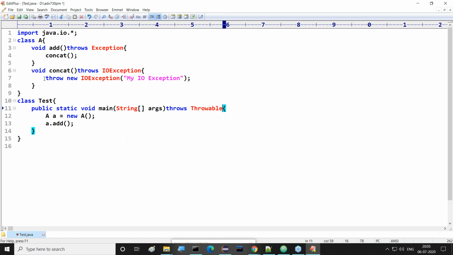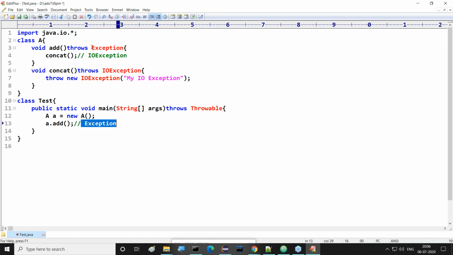Sir, once again, I'm telling you up to this clearly. At the 4th line, IOException is available. That will be bypassed to the concat method. At the concat method, we are getting IOException. But throws Exception we provided, so IOException will be converted to Exception. Exception will be passed to the add method call. Here what we have is Exception, because the IOException is converted to Exception. That exception will be bypassed to this add method call. Understand clearly what I'm telling you. Alright, so now this time what is going on here?